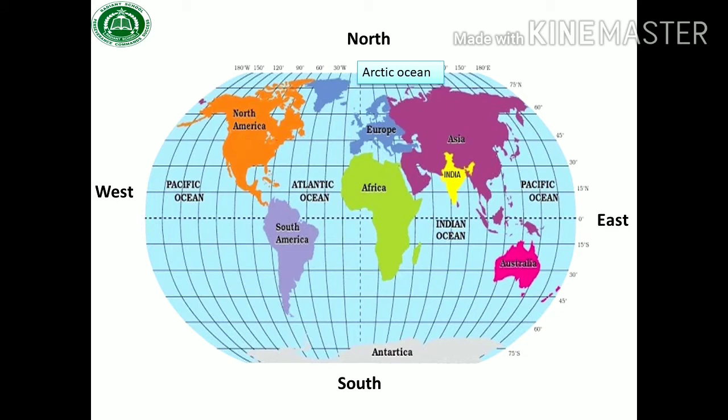Students, let's find out the location of Asia. As you can see, Asia stretches from Europe and Africa in the west, and in the northern part it stretches to the cold Arctic Ocean, and in the east there is the Pacific Ocean.